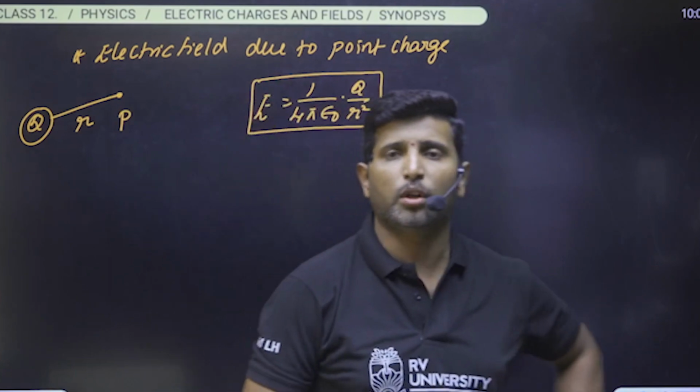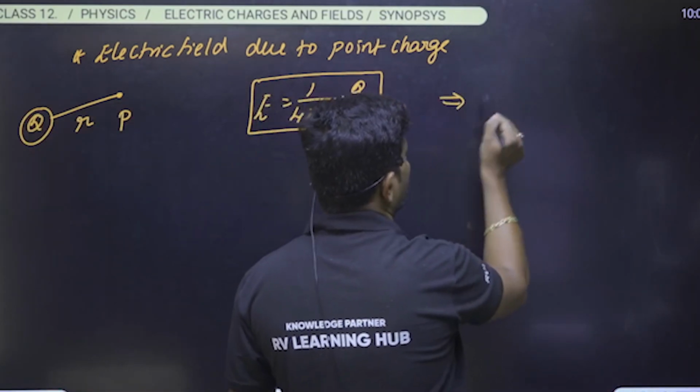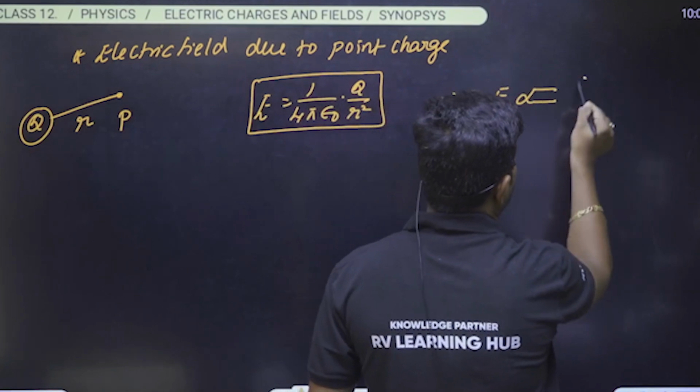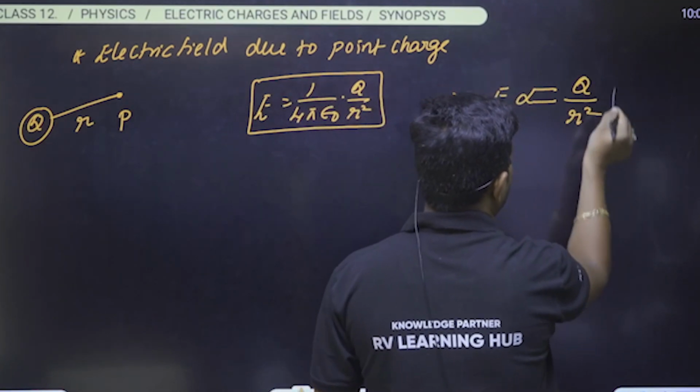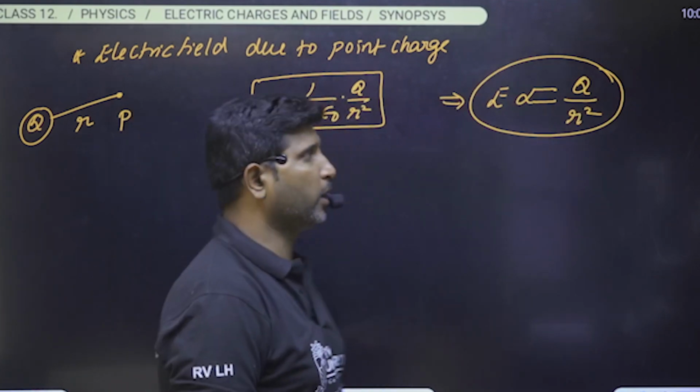Please make sure about this, the formula is very, very important. From this we have to understand that electric field intensity is directly proportional to the charge and inversely proportional to the square of the distance.